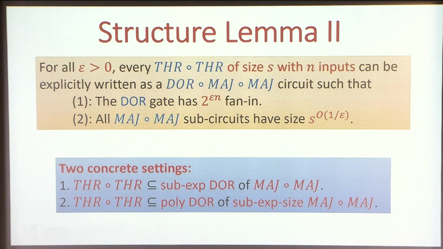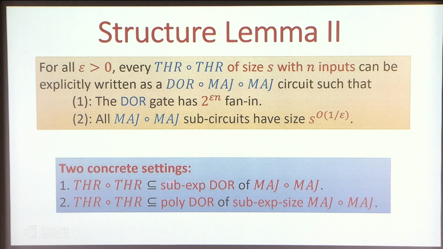Okay, structure lemma 2 is more complicated, so I have to read it carefully. For a parameter epsilon, we show that every threshold circuit of size S with n inputs can be explicitly written as a disjoint OR of majority circuits, such that the top gate has 2 to the epsilon n fan-in, and all majority subcircuits have size S to the 1 over epsilon.